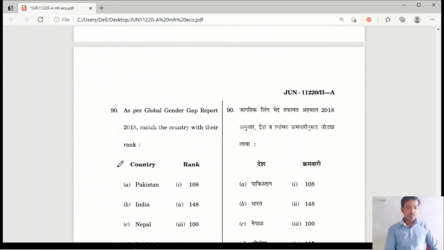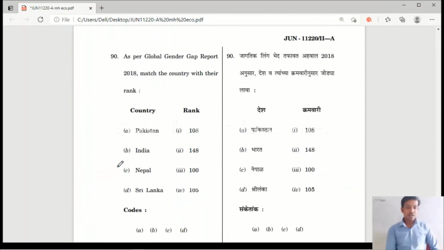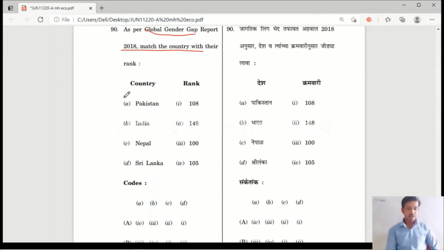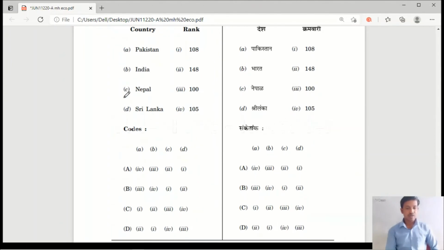Question number 90. As per Global Gender Gap Report 2018, match the countries with their rank. Countries are Pakistan, India, Nepal and Sri Lanka, ranks 108, 148, 100, 105.